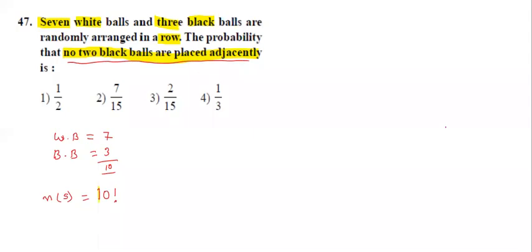The condition is on black balls. That's why first we should arrange white color balls. See how many are there? 1, 2, 3, 4, 5, 6, 7. There are 7 white balls. First arrange the 7 white balls. 7 white balls can be arranged in 7 places. That is 7 factorial ways.